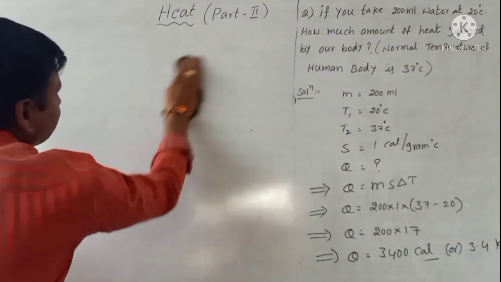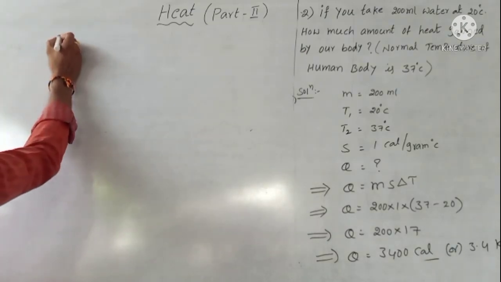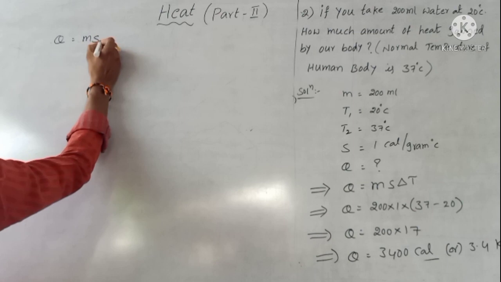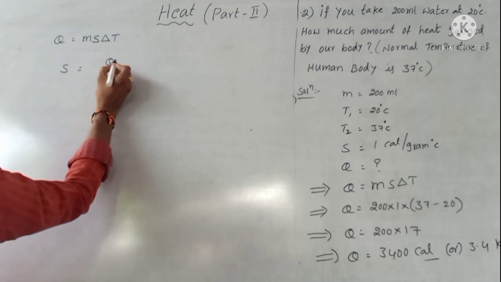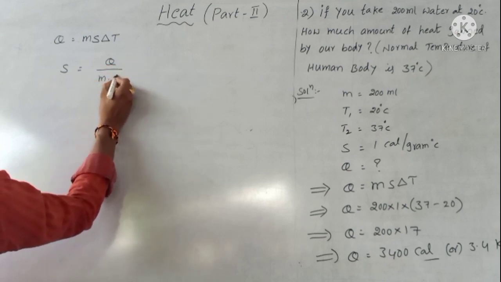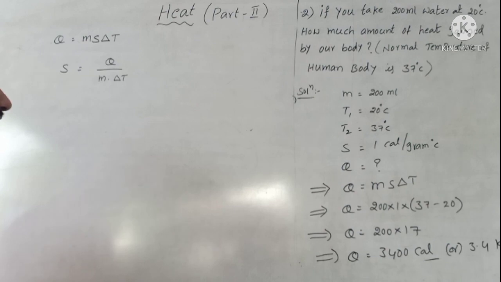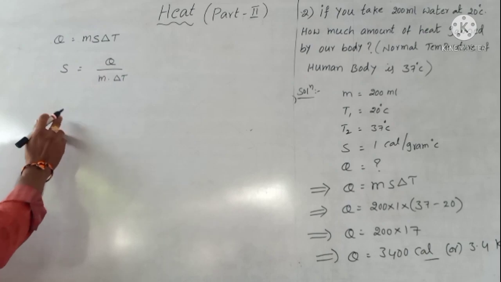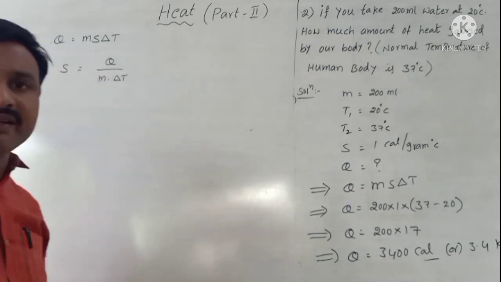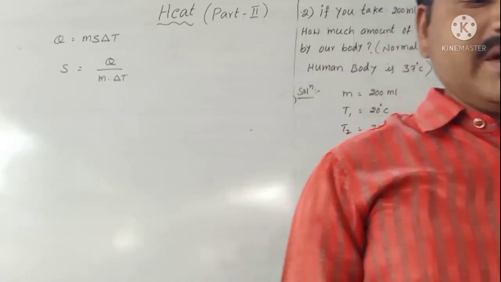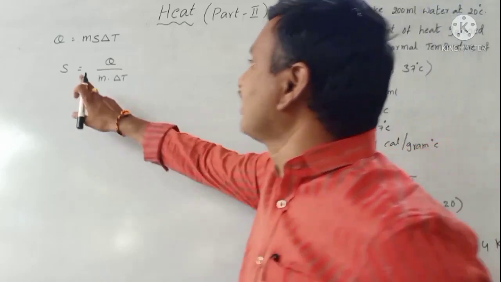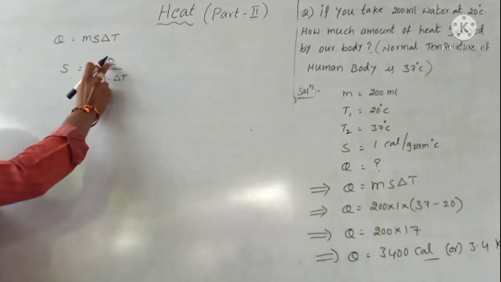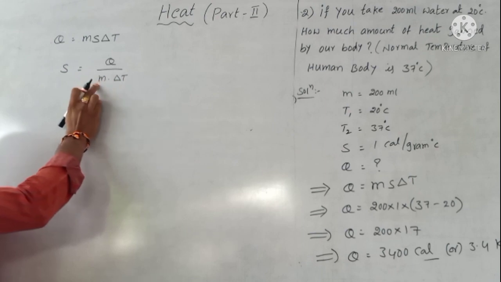What is specific heat? Q is equal to m s delta T, already we derived. Then S is equal to Q by m delta T. What is the formula? S is equal to Q by m delta T, which defines specific heat. It is a very important definition. How to learn the specific heat definition easily? Q means heat, delta T means temperature, and m means mass.